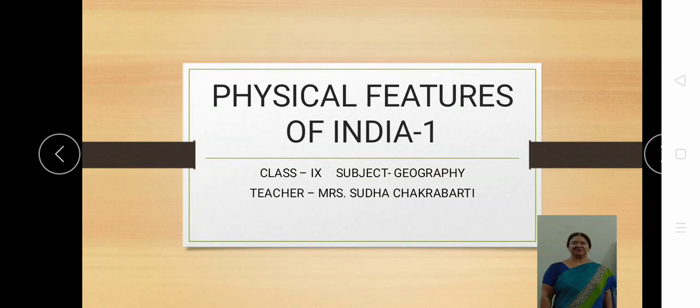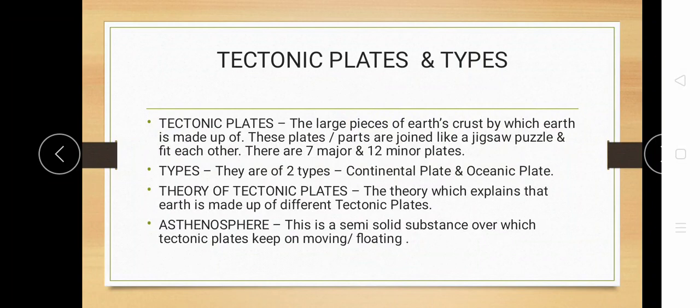Now in today's class, we will be taking Geography lesson number 2, Physical Features or Physical Divisions of India. Now, first thing, tectonic plates and types. You must be wondering what our earth is made up of. Our earth is like a jigsaw puzzle made up of small parts which are called tectonic plates. Okay, these are the terms, keep them in your mind.